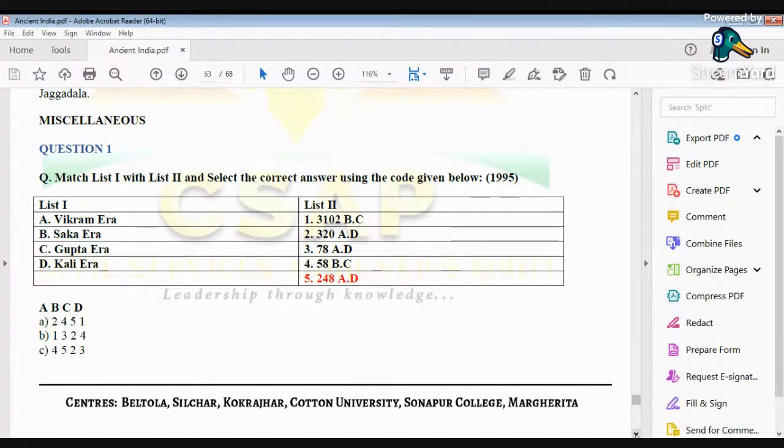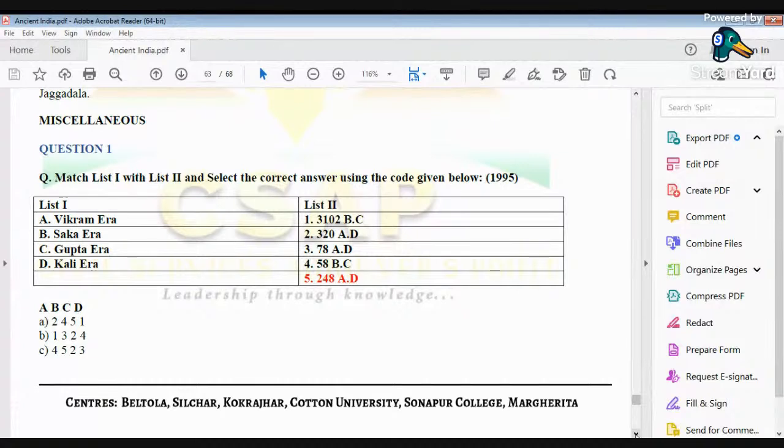Saka era is generally attributed to the time when Kanishka came to power. So Saka era is related with Kanishka. So Saka era, Vikram era, Gupta era, Kali era. How can we derive the correct answer in this case?